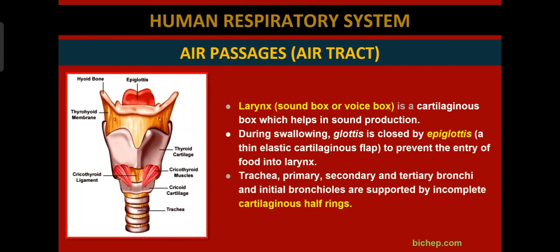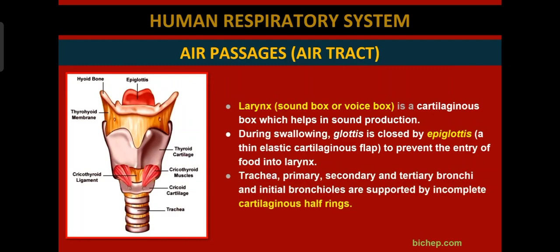You know, the digestive system and respiratory system are different, but they have a common opening, the larynx. So it is covered by the epiglottis. When the digestive system has to open, it will close the respiratory tract. When the respiratory tract is open, it will close the digestive tract. So to prevent the entry of food into the larynx, the epiglottis is present there.